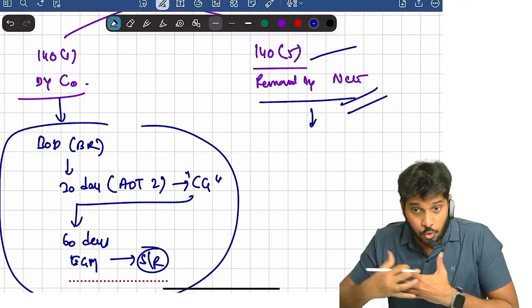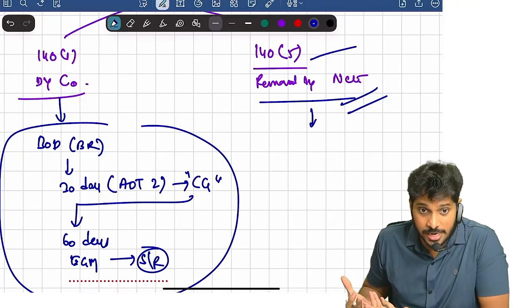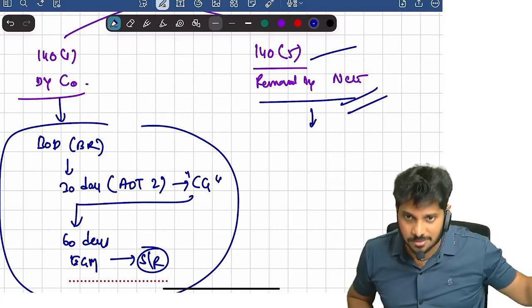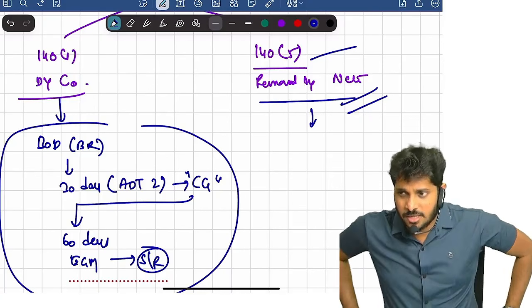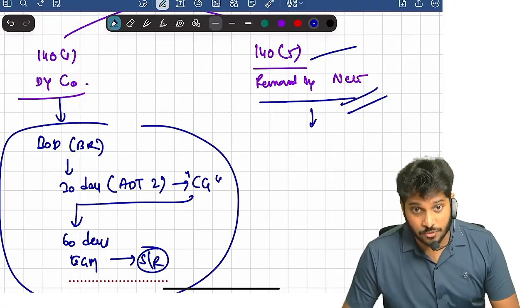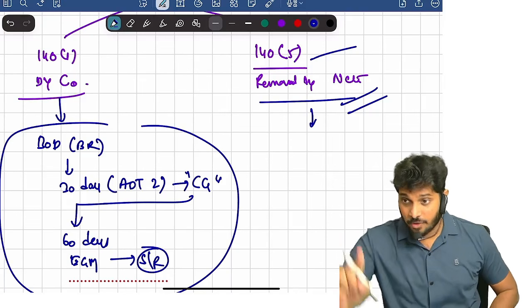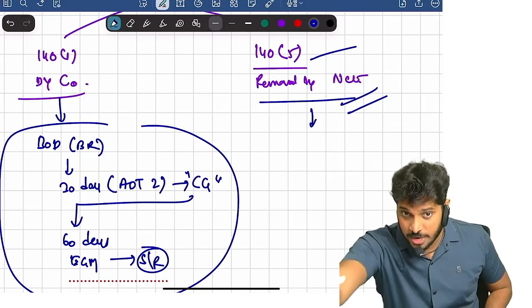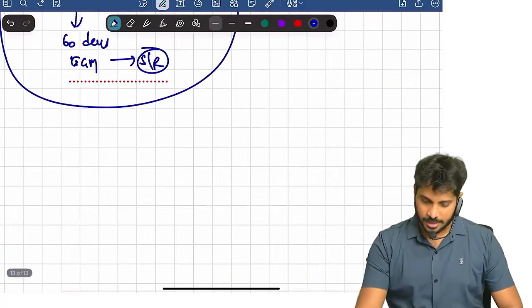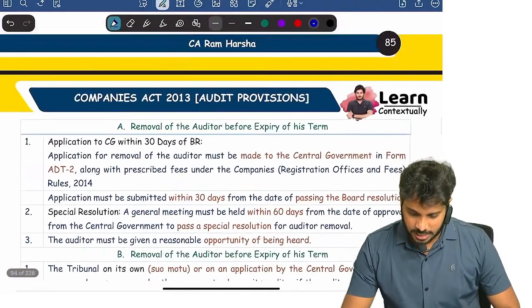And further, NCLT, if they remove auditor, the auditor who was removed, he was guilty of fraud, right? He cannot be appointed as an auditor for 5 years anywhere. Remember disqualification? If at all auditor is convicted by court as fraud, 10 years disqualification. If auditor is convicted as fraud by tribunal, 5 years exactly. Are you clear? Next. So that's about removal provisions.